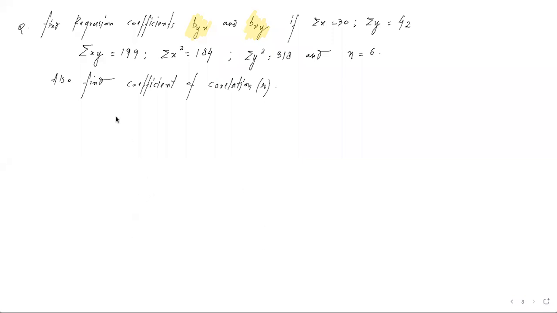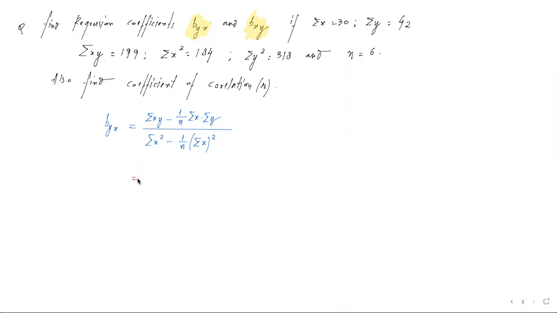So what we can do, we can directly write down the formula for byx. So if we try to recall the formula, we have the same numerator. The formula is summation xy minus 1 by n summation x into summation y whole divided by summation x square minus 1 by n summation x का whole square. This is our formula. We'll now substitute the data.